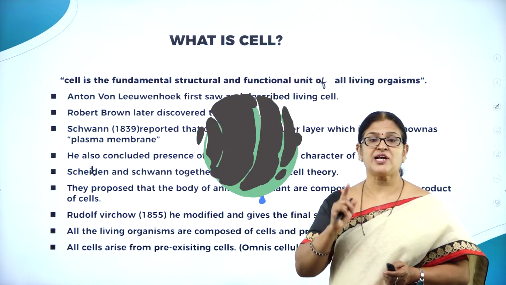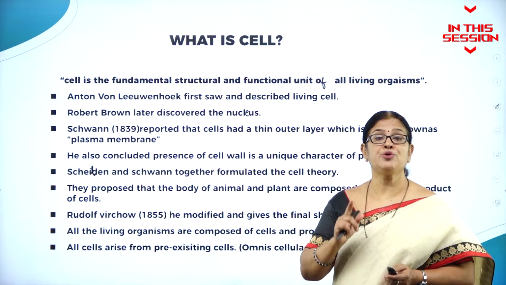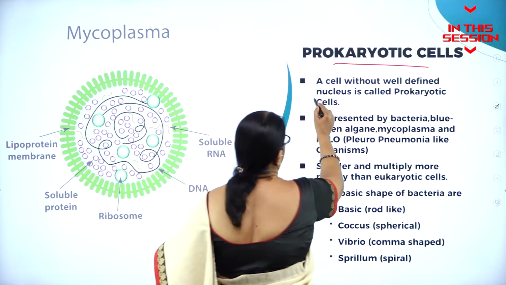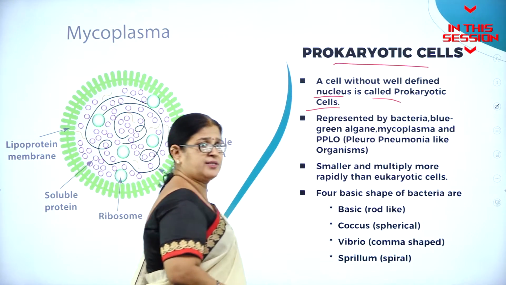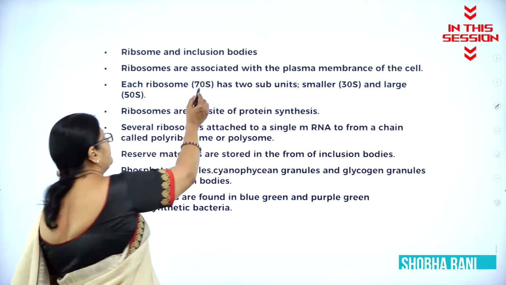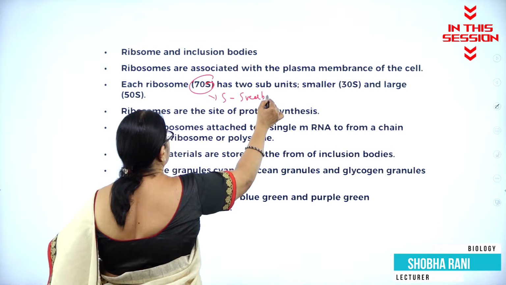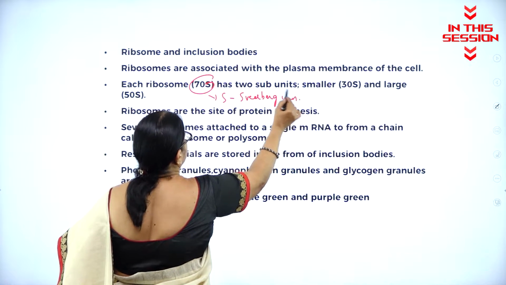Cell is the structural and functional unit of life. A cell without a well-defined nucleus is called a prokaryotic cell. So each ribosome is of 70 S. S stands for Svedberg units.